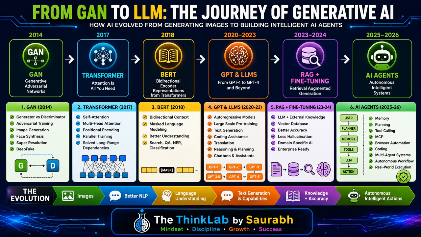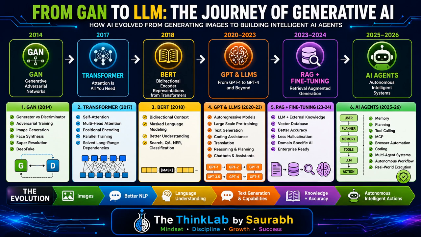So today we will understand the complete journey of generative AI from GAN to Transformer, BERT, GPT and large language model, and also we will cover RAG, multimodal AI and finally the AI agent, right? Have you ever wondered why AI suddenly became so powerful after 2022? This video will answer that question, right? By the end of this video, you will understand how each innovation solved the limitations of the previous generation and shaped today's intelligent AI systems, right?